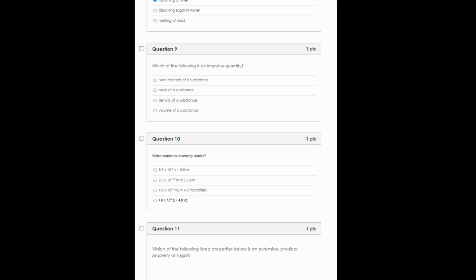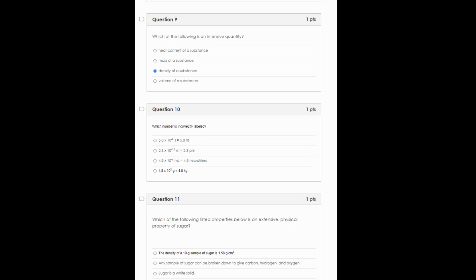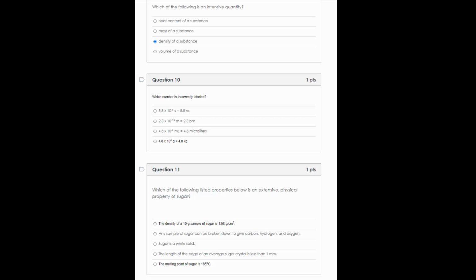Number nine, which of the following is an intensive quantity? Well, the density of a substance is an intensive quantity. It doesn't matter how much of your substance you have, it's going to have the same density. Which number is incorrectly labeled for number 10? Well, milliliters to microliters is the incorrectly labeled conversion. Go through each of these conversions using dimensional analysis and you will see.